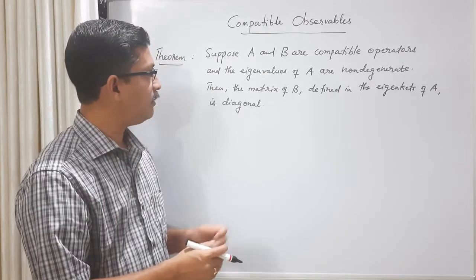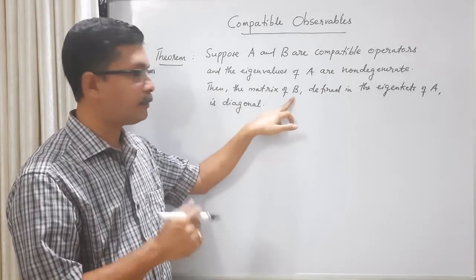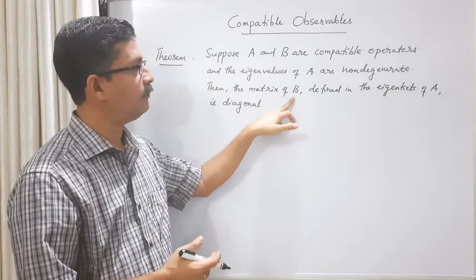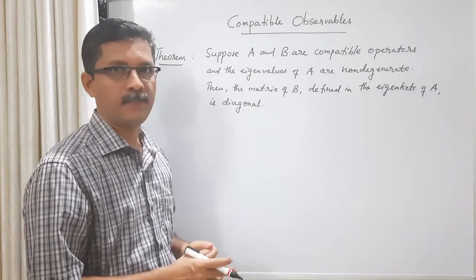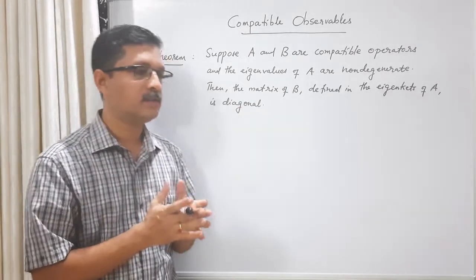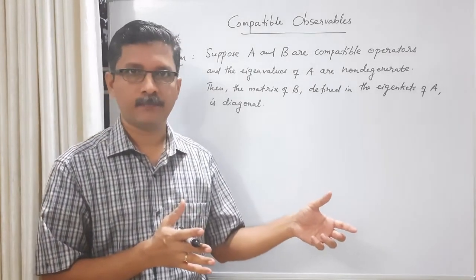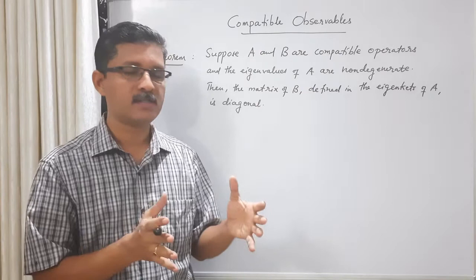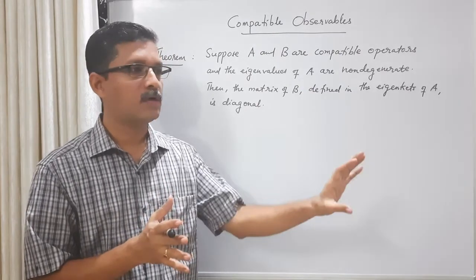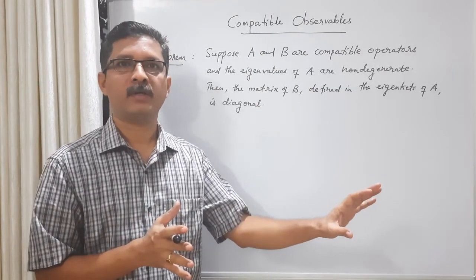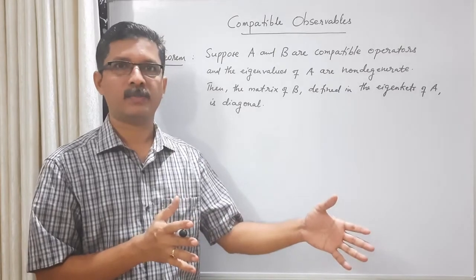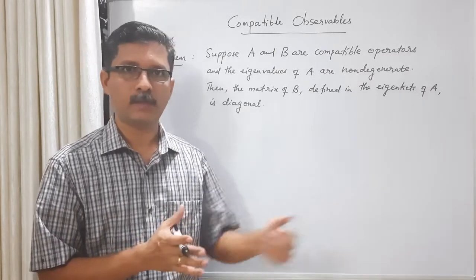Then let us say we want to define the operator B, or the matrix elements of B, in terms of the eigenkets of A. Always an operator has a matrix representation only in a particular basis. Once we have an operator, it is there as an abstract quantity. Once we choose a basis for the vector space, we can have a matrix representation of the operator in terms of that basis.